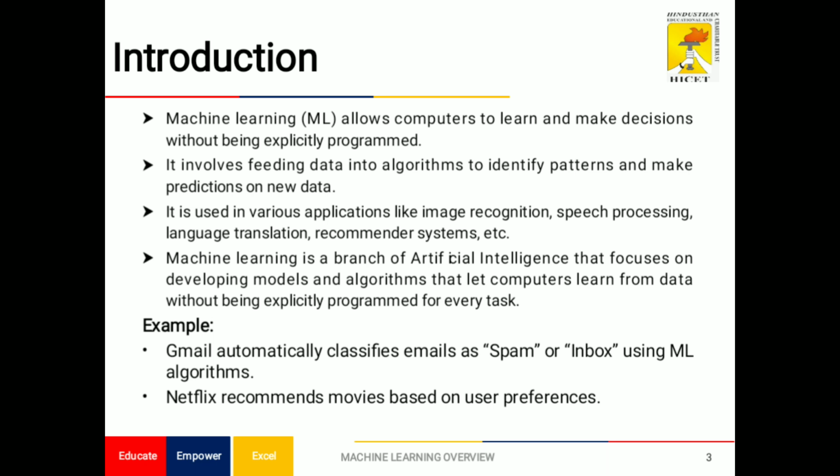Machine learning allows the computer to learn and make decisions without being explicitly programmed. It involves feeding data into an algorithm to identify patterns and make predictions on new data. It is used in various applications like image recognition, speech processing, language translation, and recommendation systems. Machine learning is a branch of artificial intelligence that is mainly concerned with the development of algorithms which allow the computer to learn from data and past experience on their own. The term machine learning was first introduced in the year 1959.